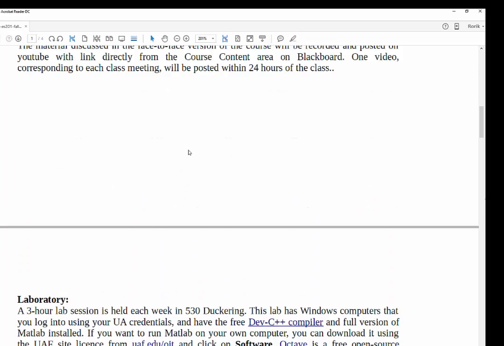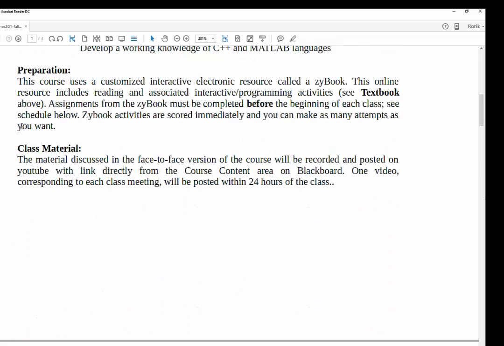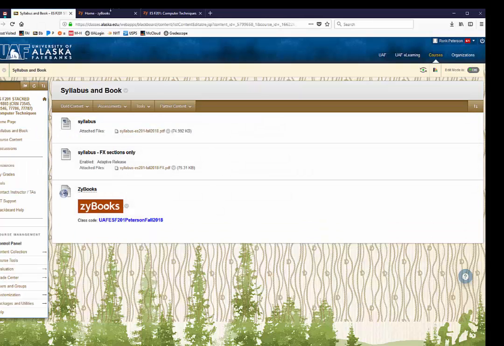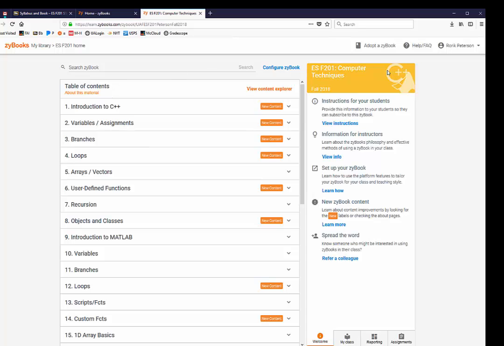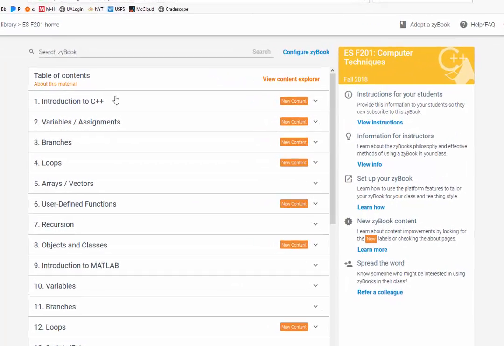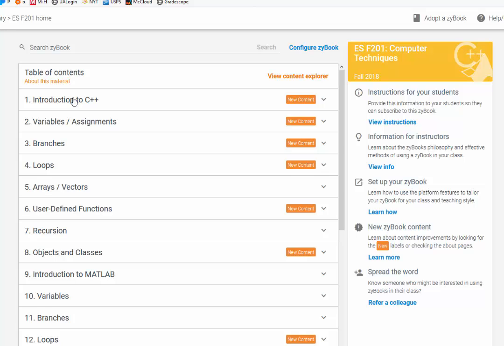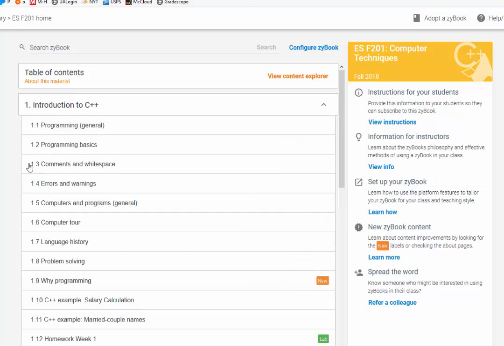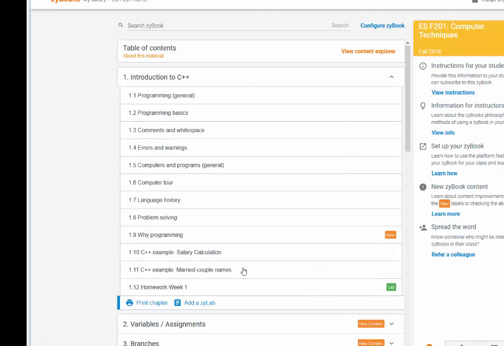If you look at these sections, I think everyone's probably at least looked through the syllabus a little bit. The preparation is the Zybook work, and so if we go ahead and look over at the Zybook section, if you go ahead and get your Zybook and purchase access to it, this will be your front page. So for example, week 1, we are in chapter 1. If you go ahead and expand that, you'll realize there's all these sections. The preparation is all the sections except those listed as homework or labs, if you look at the little icon down here. So that all needs to be done before the in-class meets at 9:45 on the due dates on the syllabus.